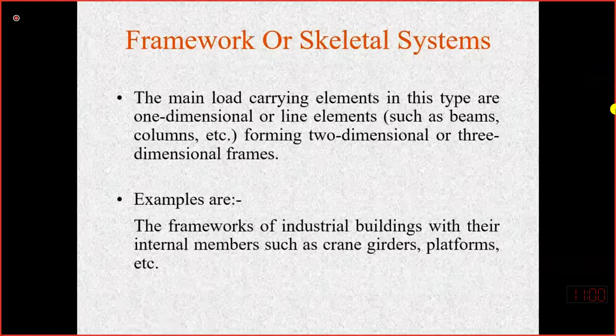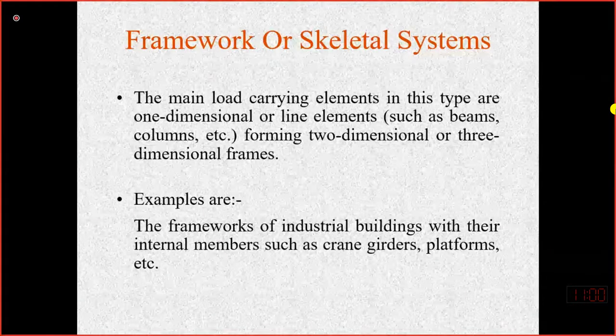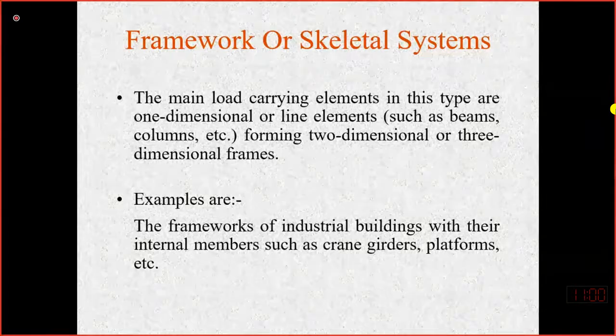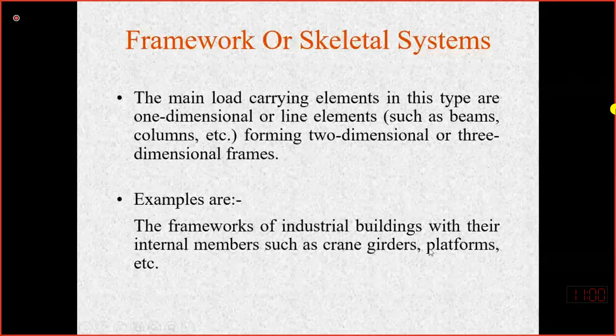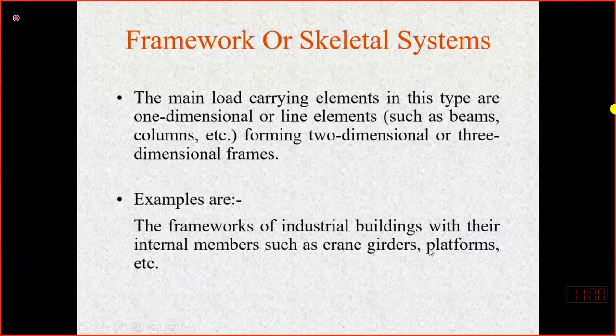In the skeletal system, the main load carrying system is comprised of line elements, or one dimensional elements, which are connected by some connection. The main load carrying elements in this type are one dimensional or line elements, which are beam and column. Their examples are framework of industrial buildings with their internal members such as crane girders and platforms. We have also seen one example in the previous slide.